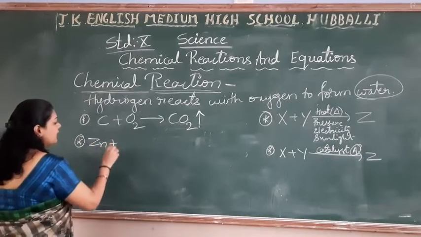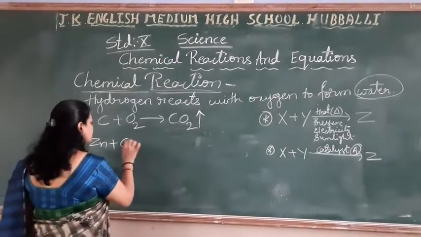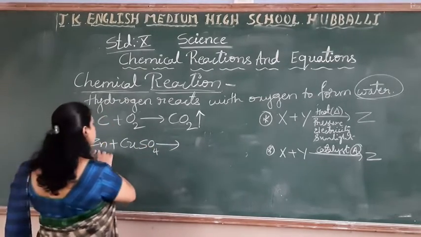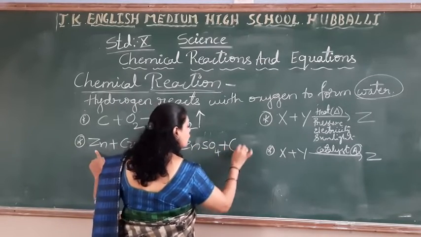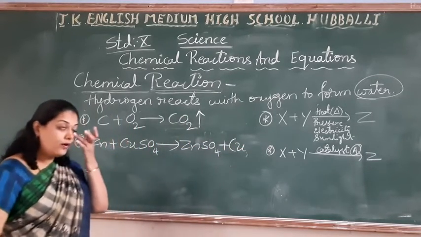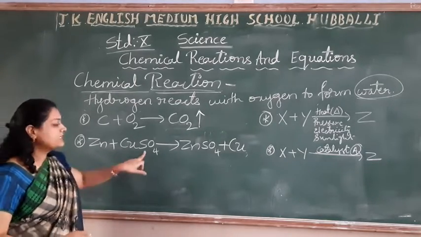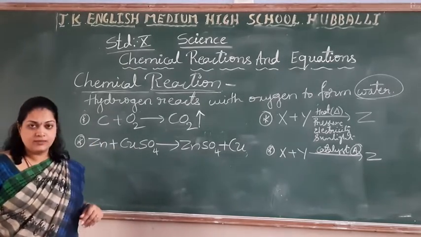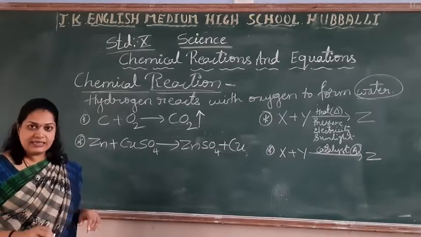Zinc reacts with copper sulfate to give zinc sulfate plus copper. So you have taken one beaker. In the beaker you have filled the copper sulfate solution. You are going to add the zinc particles. What reaction takes place there you cannot see, but you can understand that.